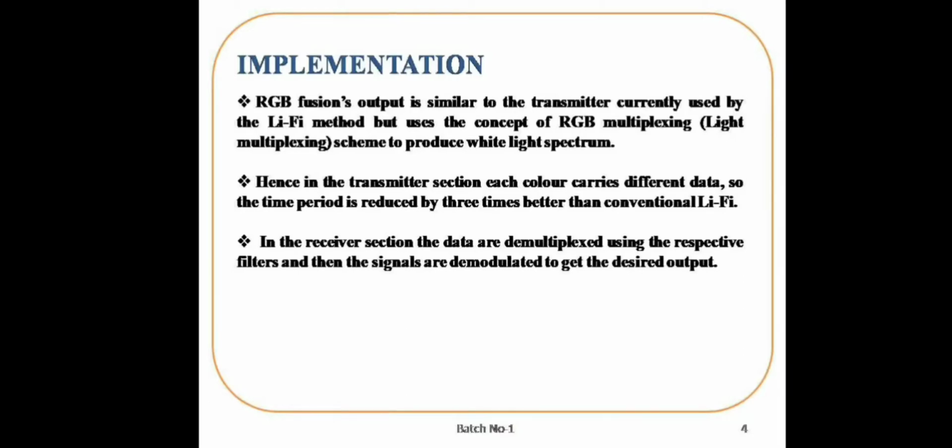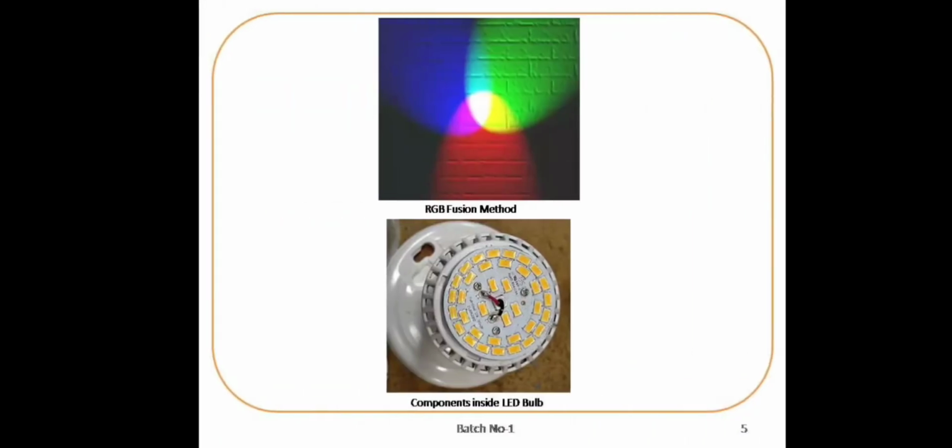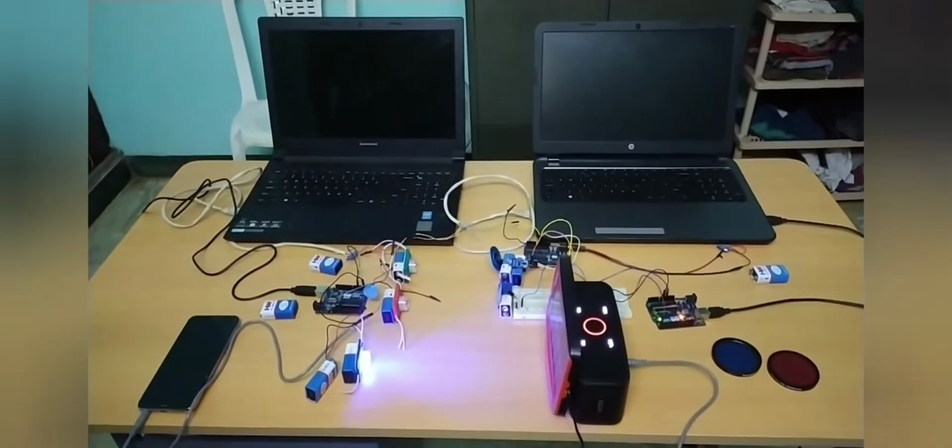Let's see how the current technology produces white light. If you open a household LED bulb, it consists of several small LEDs to produce the white light. All these LEDs are not actually white LEDs but blue LEDs. Those blue LEDs combine with the yellow phosphor coating above them, and as you can see on the wall, blue and yellow combine to give white. In our project, we directly combine red, green and blue to produce the white light instead of combining blue and yellow. Now let's see the demonstration of our project.